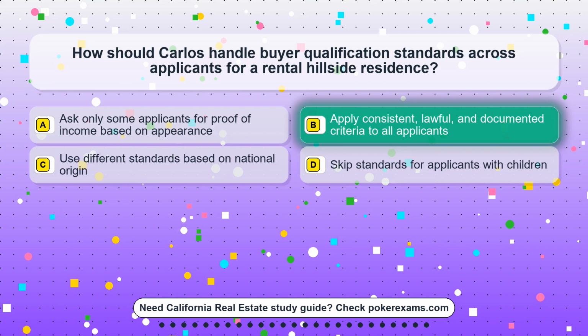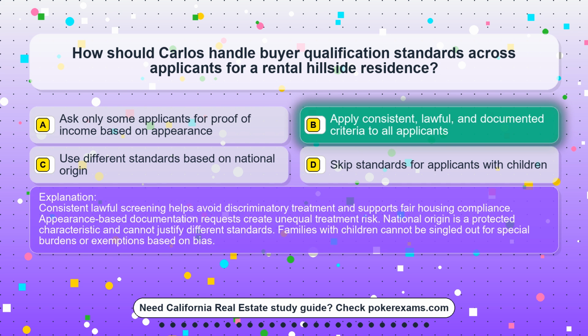The correct answer is option B. Apply consistent, lawful, and documented criteria to all applicants. Consistent lawful screening helps avoid discriminatory treatment and supports fair housing compliance. Appearance-based documentation requests create unequal treatment risk. National origin is a protected characteristic and cannot justify different standards. Families with children cannot be singled out for special burdens or exemptions based on bias.